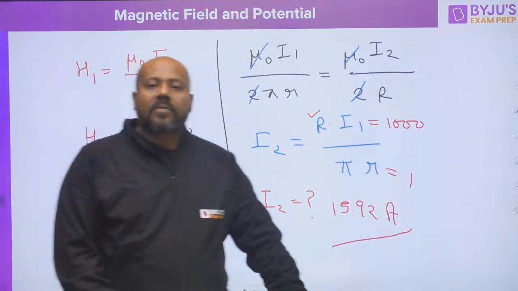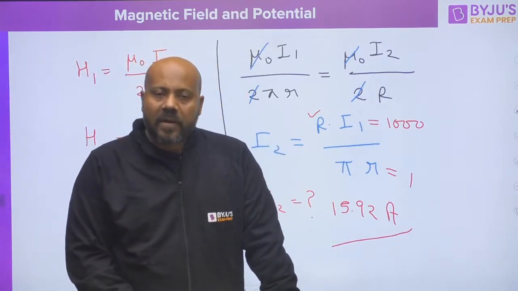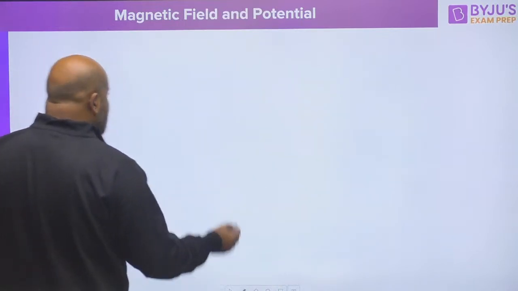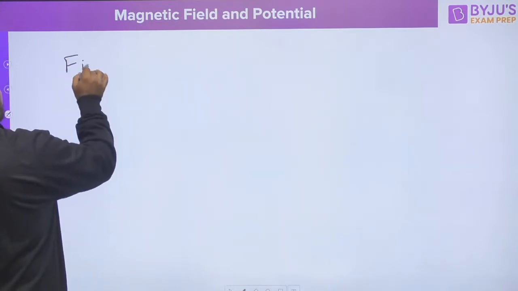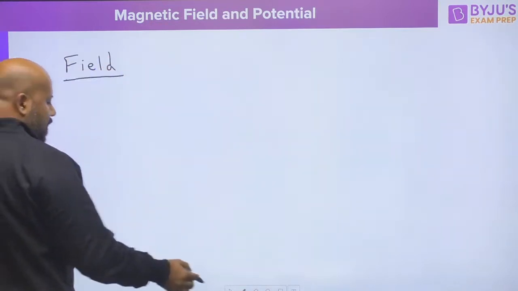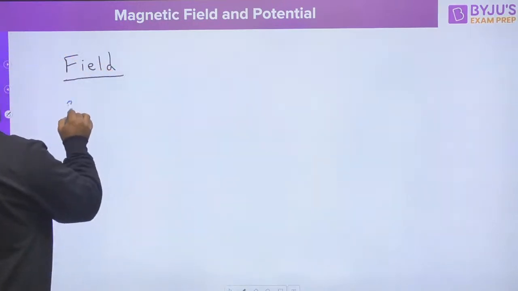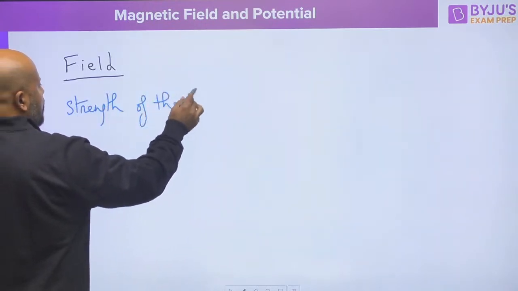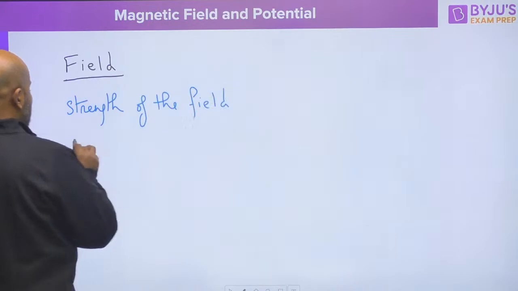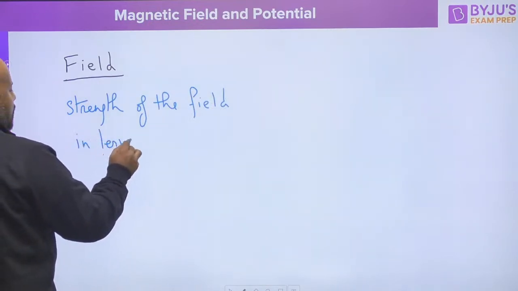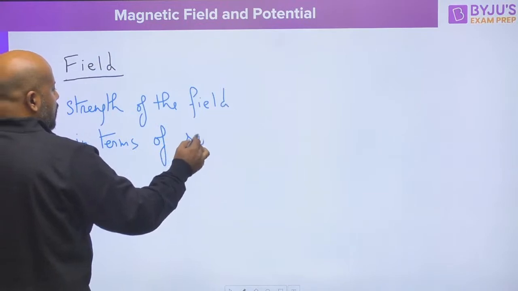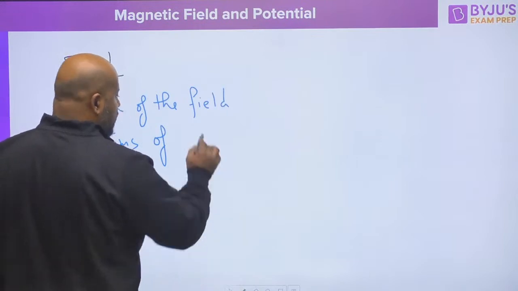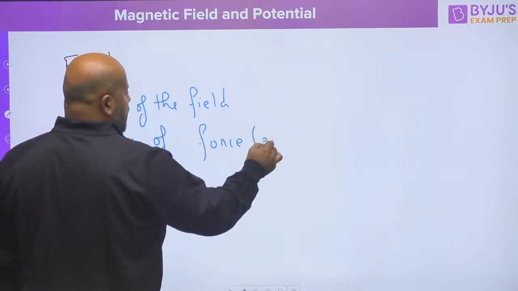Ju is asking what is the difference between potential and field. Listen carefully. If you talk about field, field represents the strength of the field in terms of source or in terms of force, that is effect.